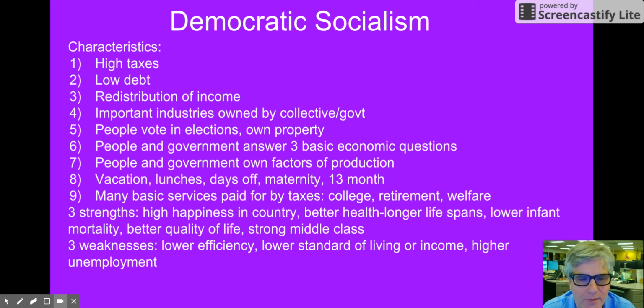It's hard for people to get jobs because once you have a job, you have it for life. So they have the actual welfare state to take care of you while you don't have a job. So these are the three strengths and three weaknesses, and these are the characteristics of democratic socialism.